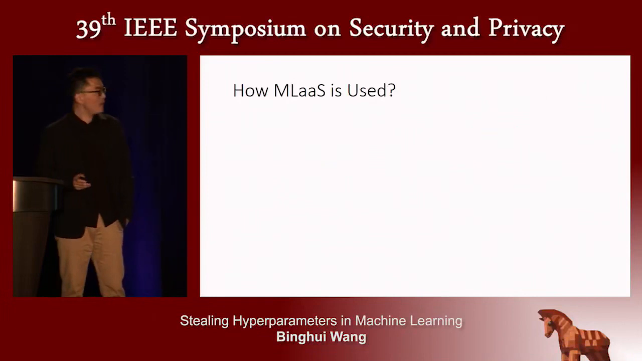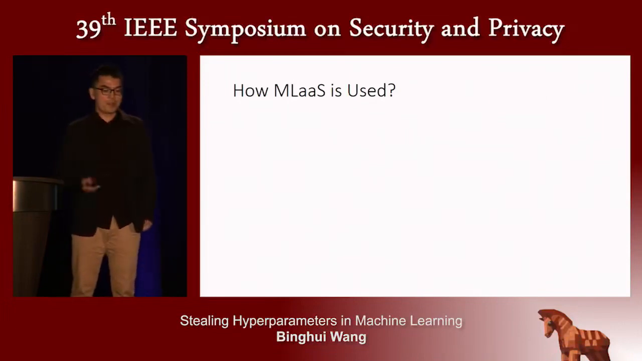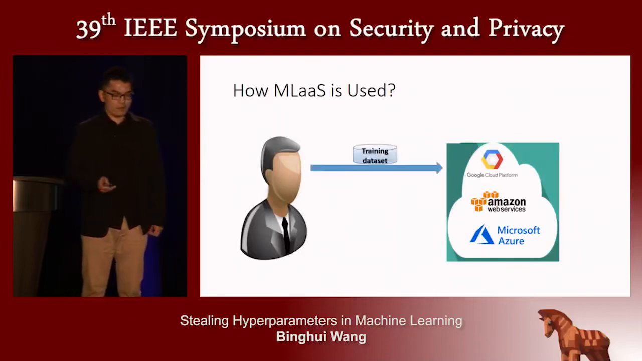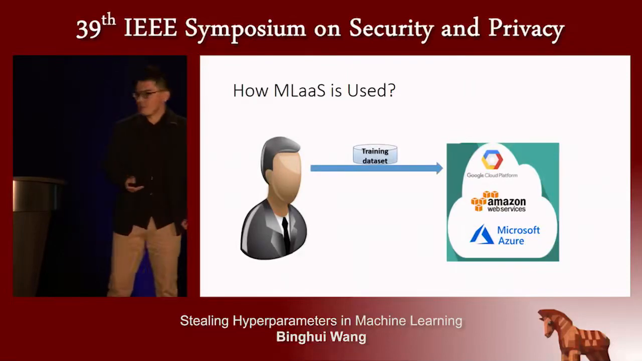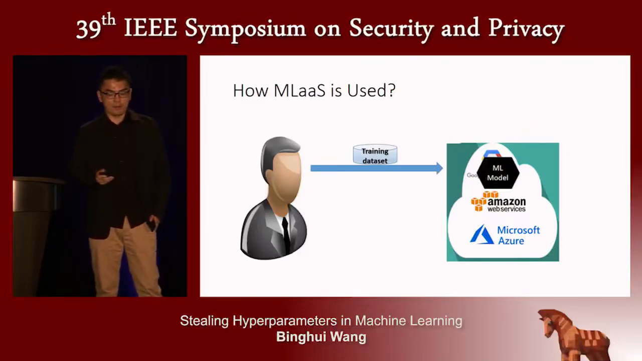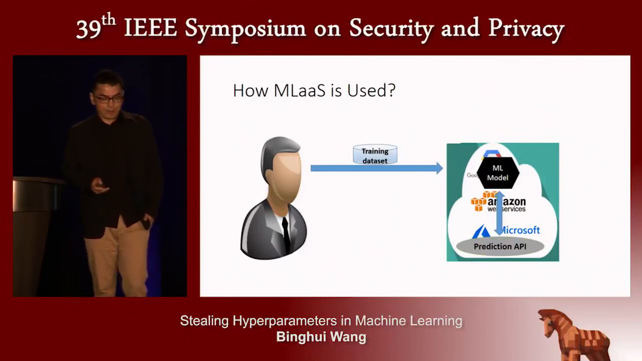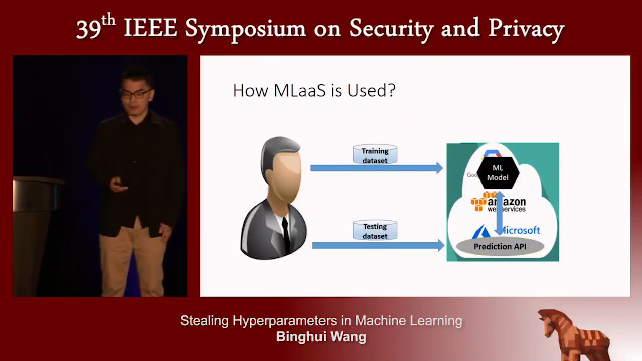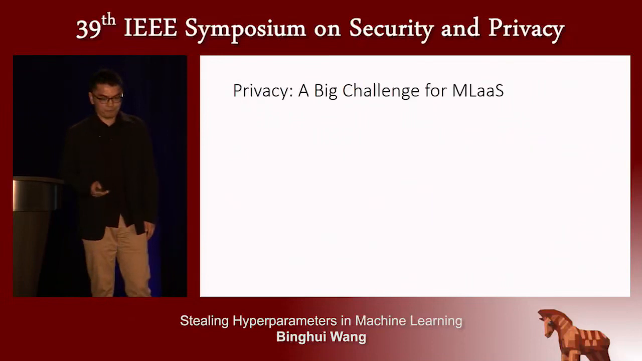So how is machine learning as a service used by users? This is an example. First, a user uploads a training data set to a machine learning as a service platform, and then the machine learning as a service platform trains a machine learning model, and offers the user the prediction API. And then the user uploads a testing data set to query this prediction API to evaluate the performance.